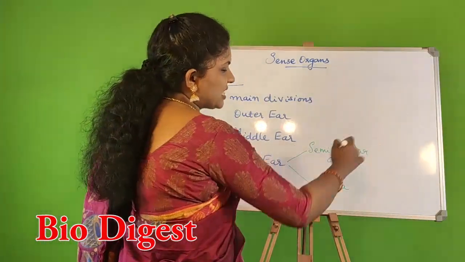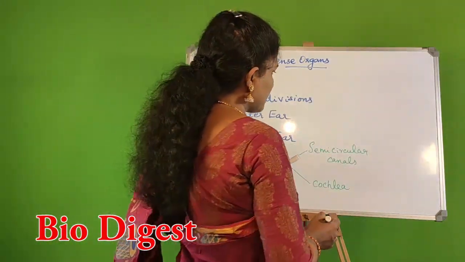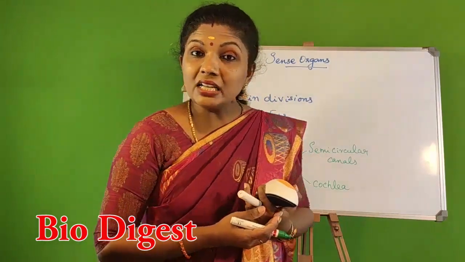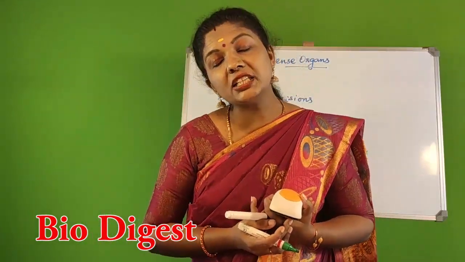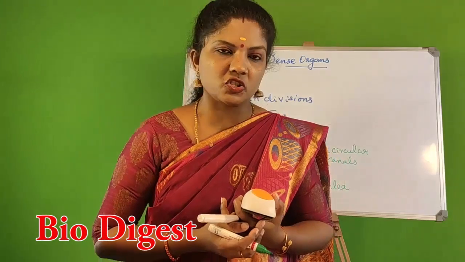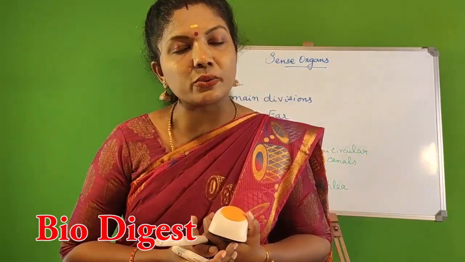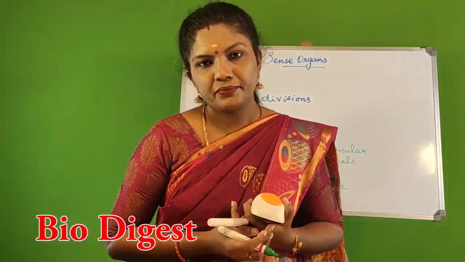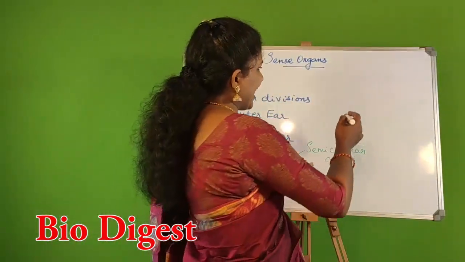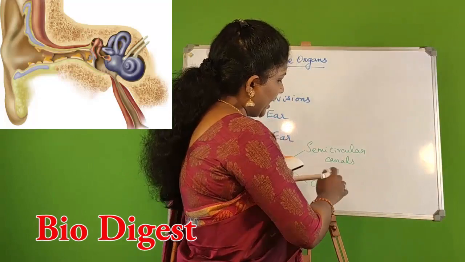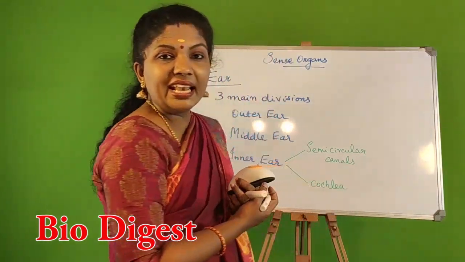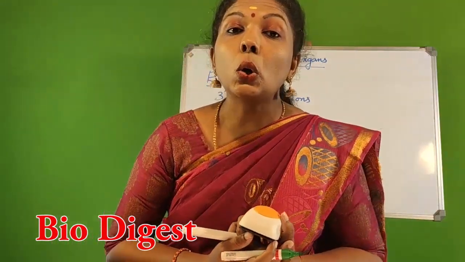So there are 3 semicircular canals. Okay. One is horizontal and the other 2 are vertically arranged. So the semicircular canals are actually arranged at right angles to each other. 3 semicircular canals are there. Okay, in addition to that, there is a snail-like structure called as cochlea.